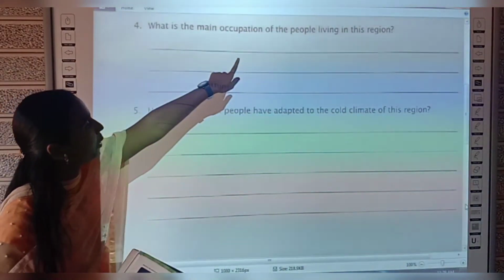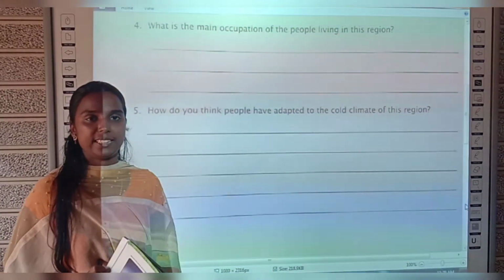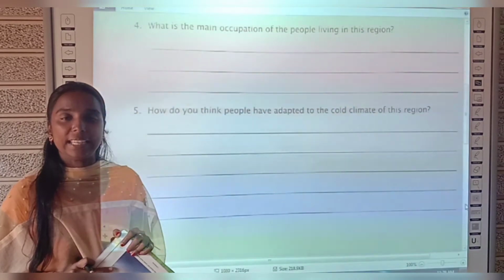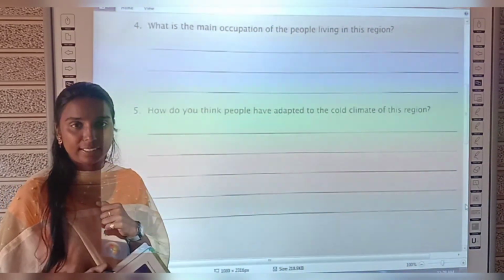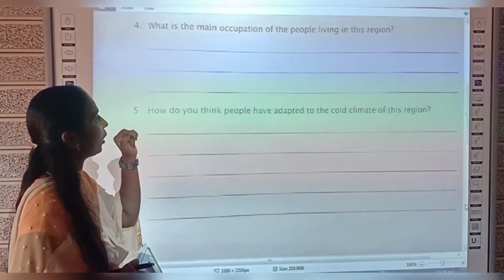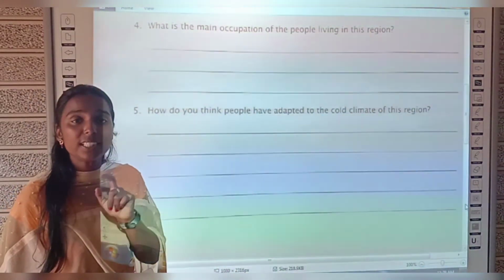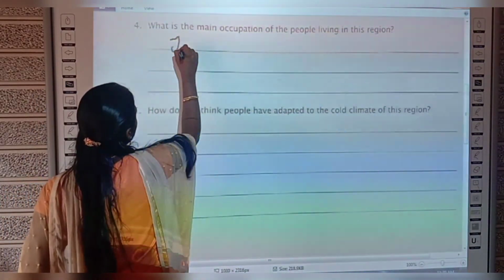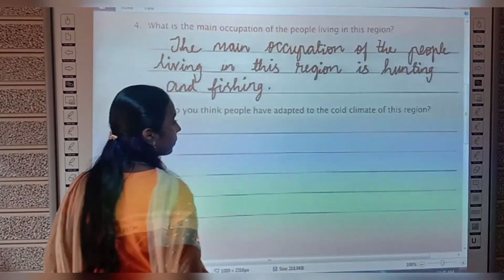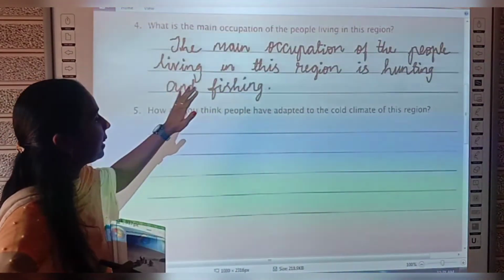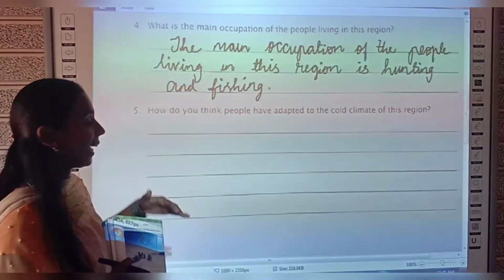What is the main occupation of the people living in this region? So what is the main occupation of the people living in the frigid zone? Yes, it is hunting and fishing, right? Farming is impossible in this region, right? So the main occupation of the people living in this region is hunting and fishing.